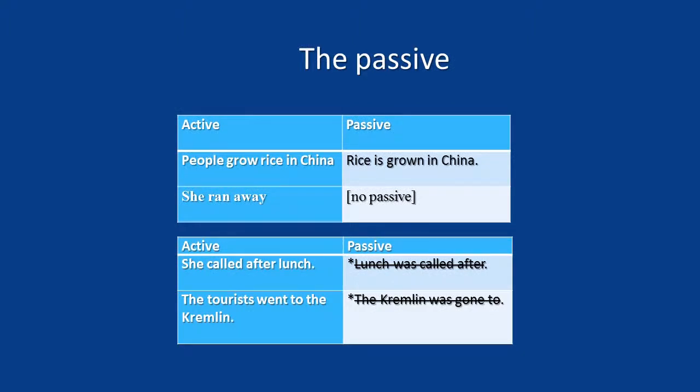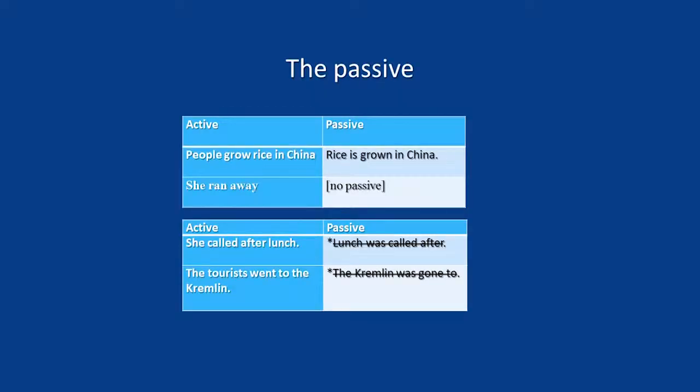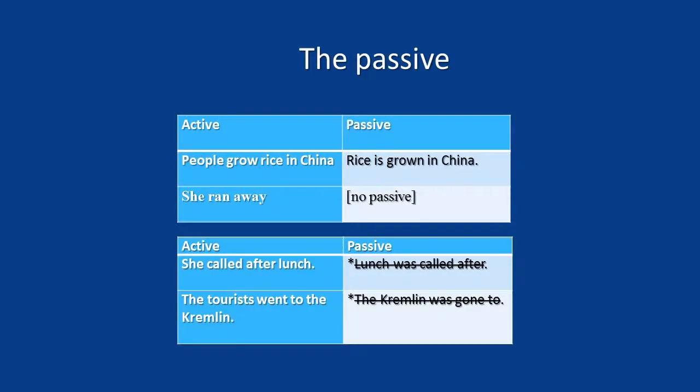We can form the passive with separating and non-separating phrasal verbs. Remember that in the passive, we make an object a subject and change the verb phrase. We use the auxiliary be and the past participle. The active sentence, people grow rice in China, becomes rice is grown in China. We don't form the passive if there is no object. The sentence, she ran away, doesn't form the passive because it has no object.